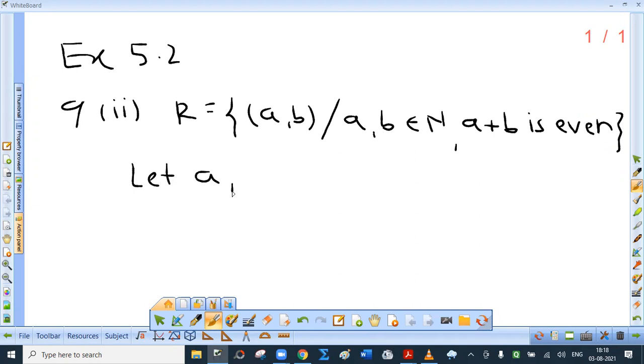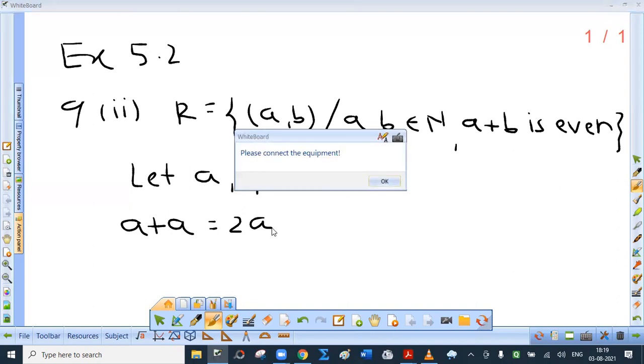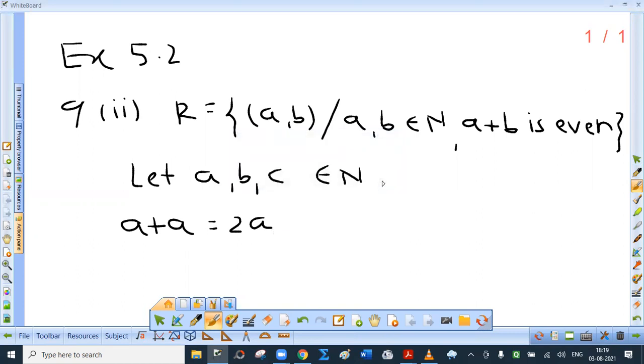Let a, b, c, we need c for the transitive property. Let a, b, c belong to the set of natural numbers. Now a plus a, that is 2a, is definitely even. You may ask me, but a can be an odd number. Yes, but an odd number multiplied by 2 is also even.